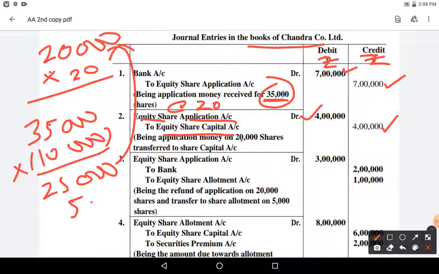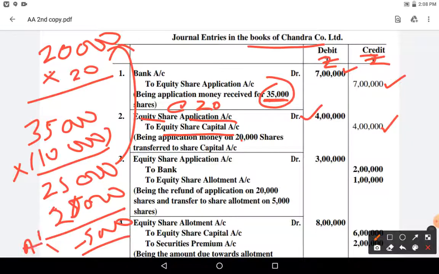So what you did? Excess 5,000 you gave the shares to remaining 5,000, that will be adjusted against the allotment. So here we are going to see these two things, one rejection, another one adjustment to allotment.